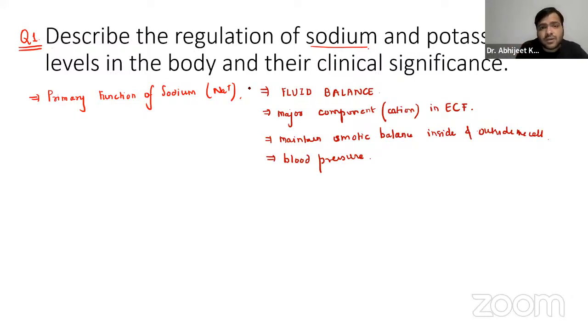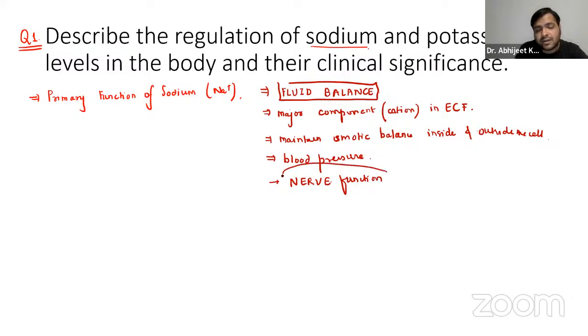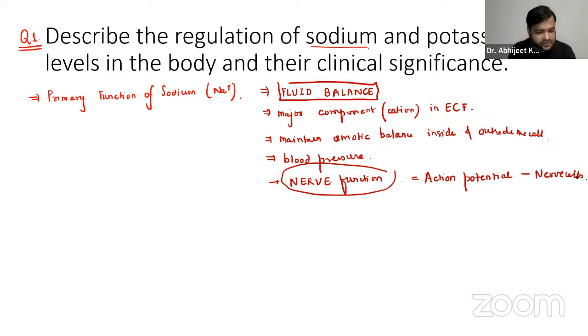The second important function is the nerve function. Obviously, you might have learned in physiology that it helps to initiate the action potential, so it is important for action potential in the nerve cells and muscle cells.